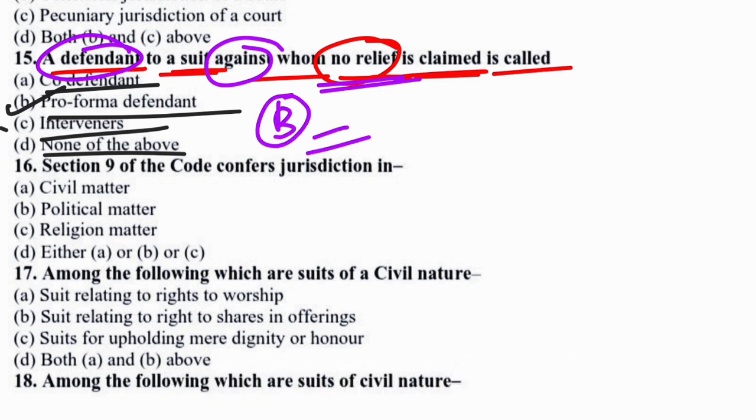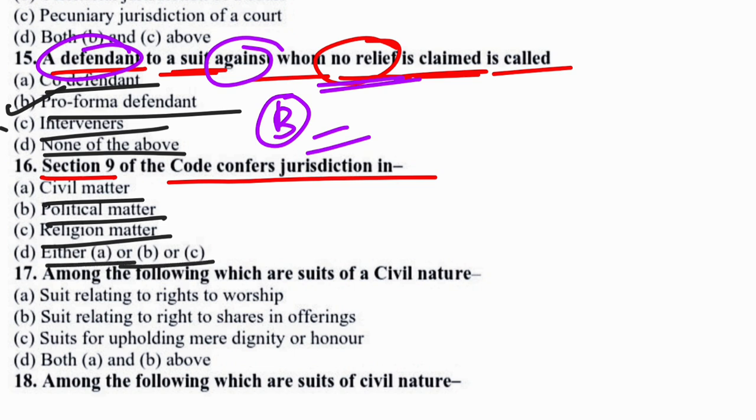Okay, so now to the next question. Section 9 of the code confers jurisdiction in, options are civil matter, political matter, religious matter, and either A or B or C. So in this case, the correct option would be option A. That means Section 9 of the Code of Civil Procedure confers jurisdiction in only civil matters. So option A would be the correct answer.